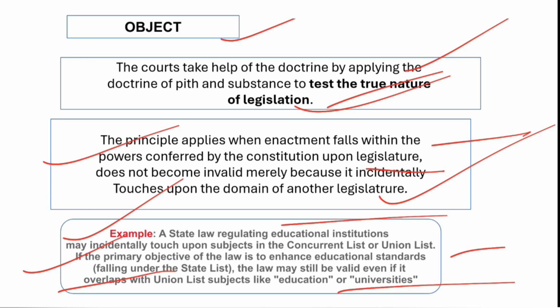So this example illustrates it very well, that whenever the true object of the law is to regulate something in the domain of the legislature, and the legislature passes the legislation on that thing, and it is somewhere touching some subjects in another's domain, that will not per se make the whole legislation invalid. So this is the object and the meaning, and you can say the overall understanding of the doctrine, that what it really does.